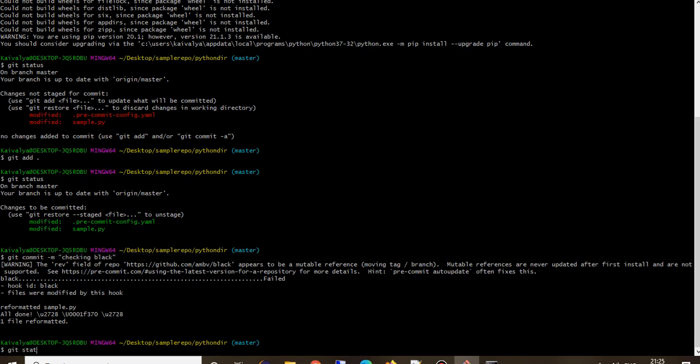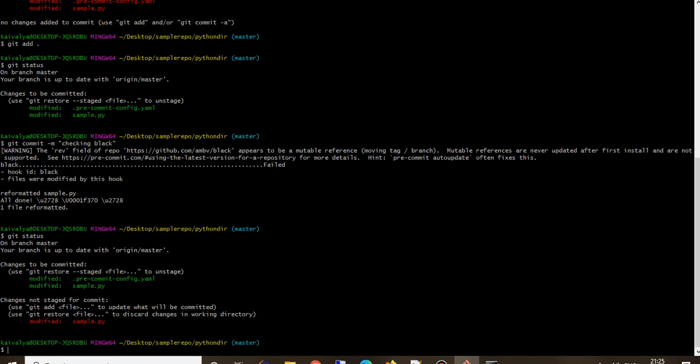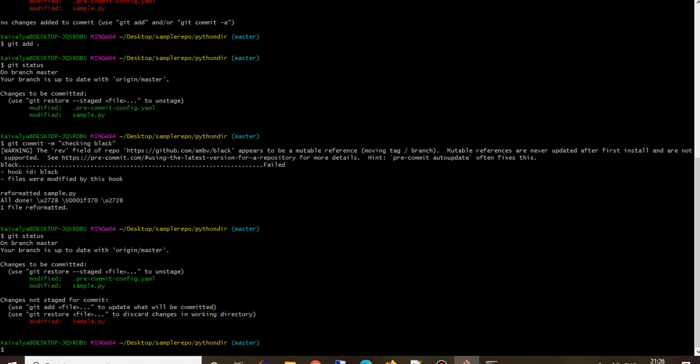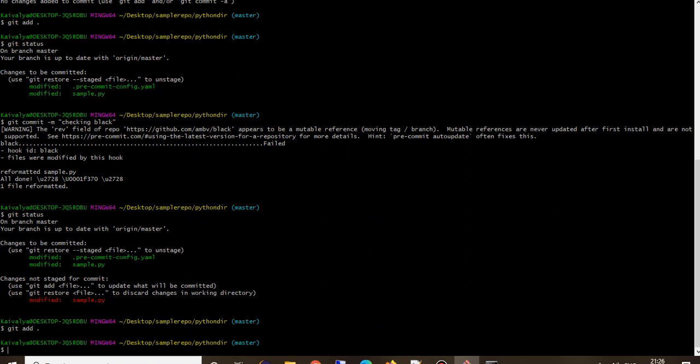So let's say git status. If you see, in case of Flake, if we modify the file, we don't need to commit it again or add it again, because it automatically edited the file. That means it has changes, so we need to again add the file because black changed the file, right?